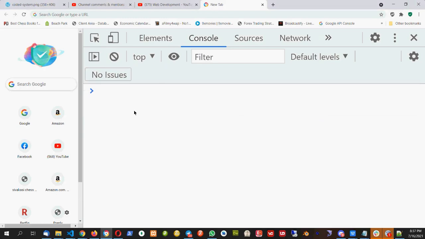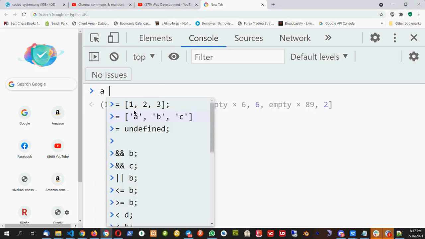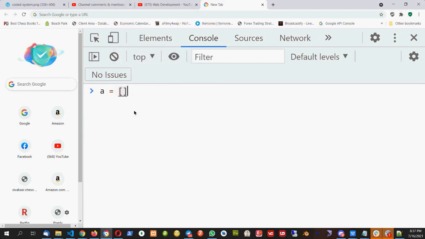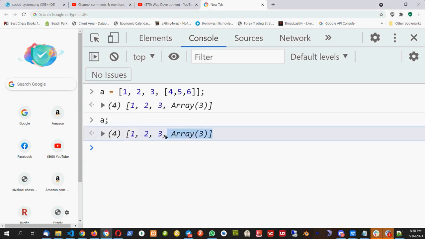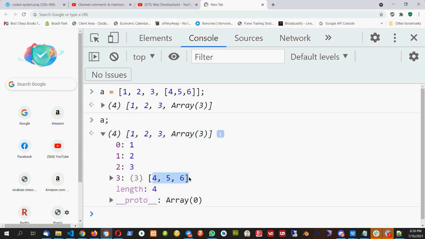Okay, so this is the beginning of the array. Let's talk about another array. If I write A, I can keep the values as 1, 2, 3, and I can also have the value as another array, and that array can have other values, maybe 4, 5, 6. So if I do A, it is saying 1, 2, 3, and the fourth value is another array which is 4, 5, and 6. So it is not necessary to keep only numeric or string or boolean values. You can have an object, another array, or a function in the value.